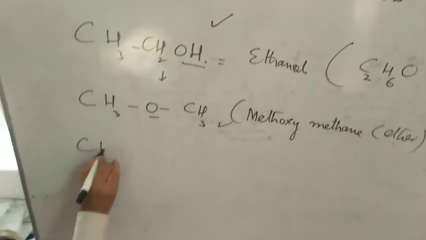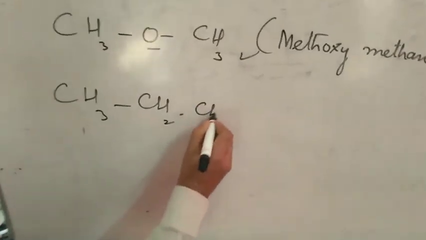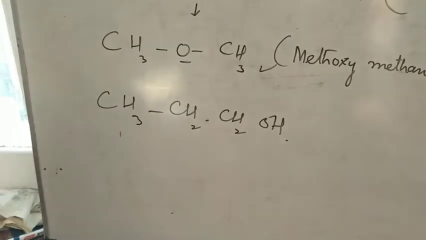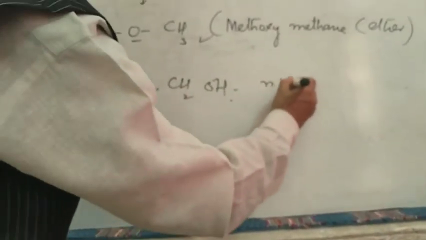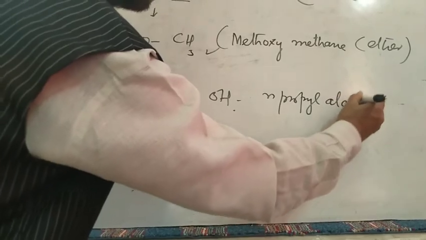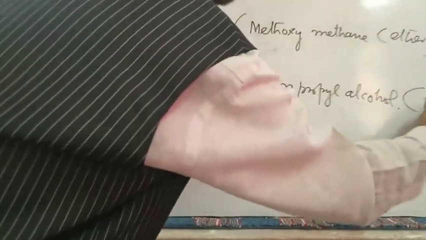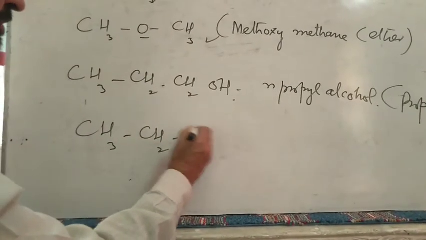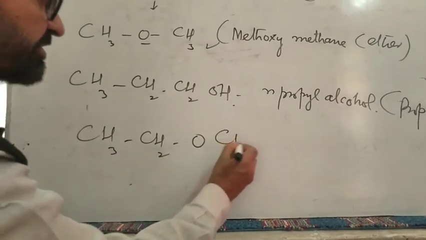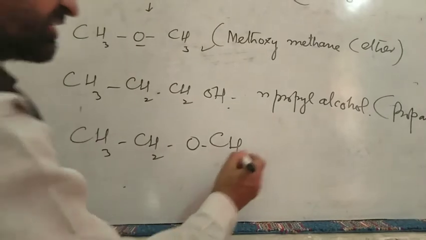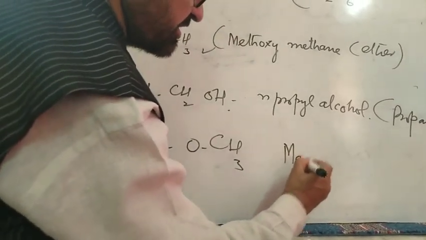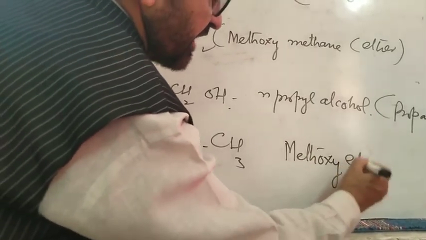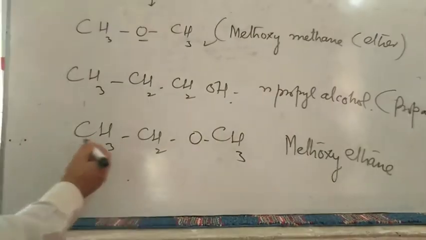Similarly, if I take this one, this is propanol, normal propyl alcohol, and if we take this one, here the functional group is ether, this is methoxyethane, or we call it ethyl methyl ether.